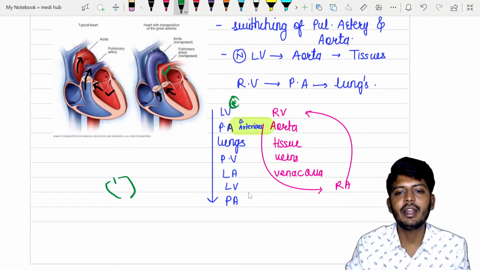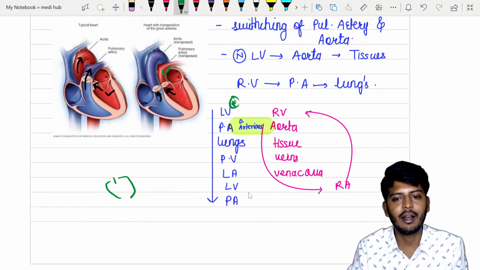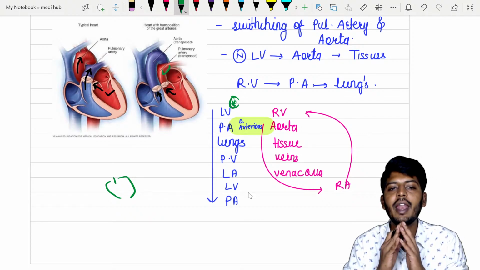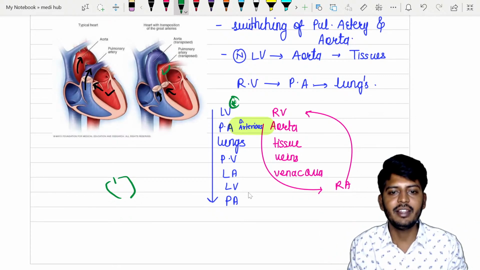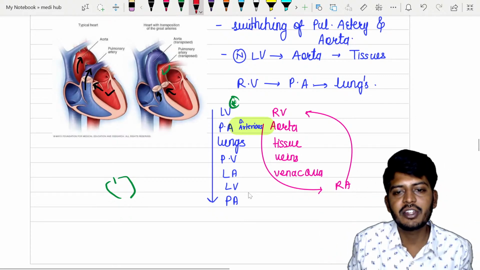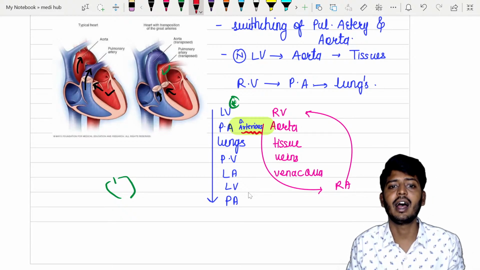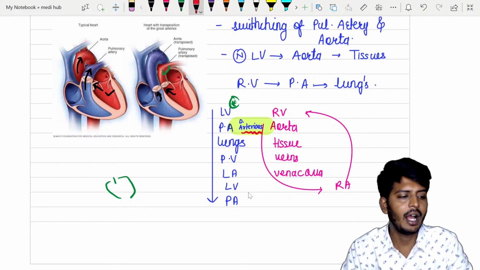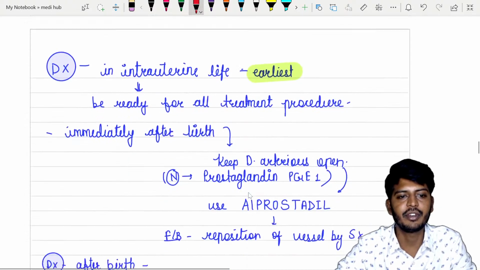And from the right ventricle, what has started? Aorta. From the aorta it will go to the tissues, to the veins, to the vena cava, to the right atria, to right ventricle. This is what is going on. Okay. So now what happened is that systemic circulation alag ho gaya, and also pulmonary circulation is separated. So that time the only communication we have left out is ductus arteriosus. What does this ductus arteriosus do? All of us know, right? Ductus arteriosus is present between the pulmonary artery and aorta. So ductus arteriosus will be the only communication at this point of time. Okay. So that is your transposition of great arteries.